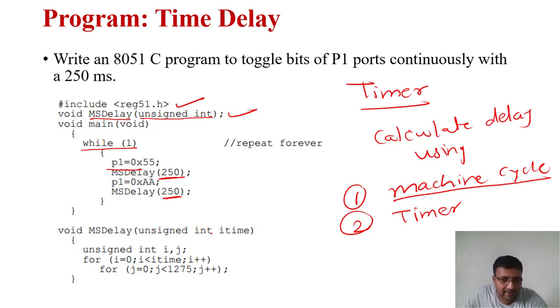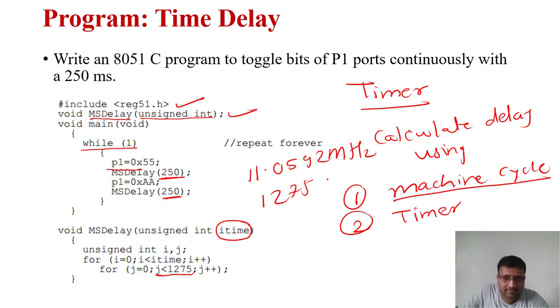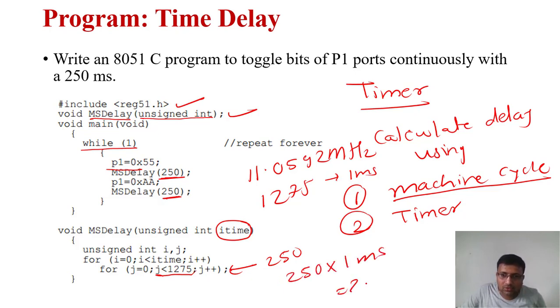So void msdelay receives that data into itime. So here, integer i and j. So it continues with itime. So here it is a magic number, 1275. If your frequency is an 11.0592 megahertz crystal, then 1275 means 1 millisecond. So 1275 stands for 1 millisecond. So if I execute this particular for loop 250 times, then it gives a delay of 250 multiplied by 1 millisecond, that is equal to 250 milliseconds. So like this it calculates the delay.